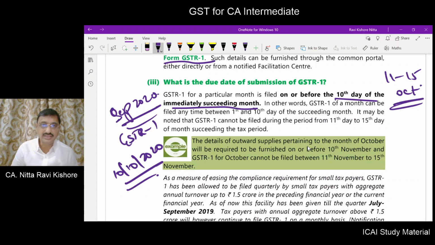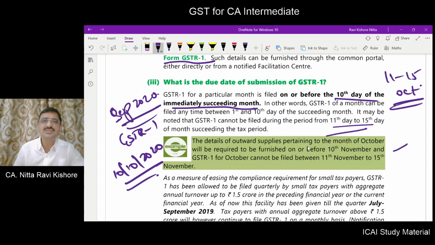Filling of the return can be made at any time. But furnishing can be made only from the 1st of next month up to the 10th. From the 1st of next month onwards at any time you can do, but from 11th to 15th you can't do that. Okay.